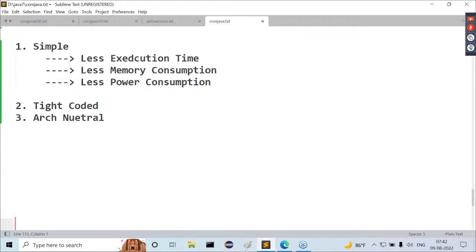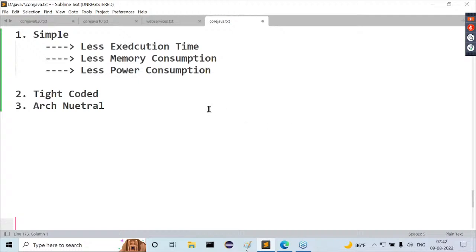Then what would be the second one, guys? Observe carefully. The next one is a tight-coded programming language. See, I want to give one simple example for this.